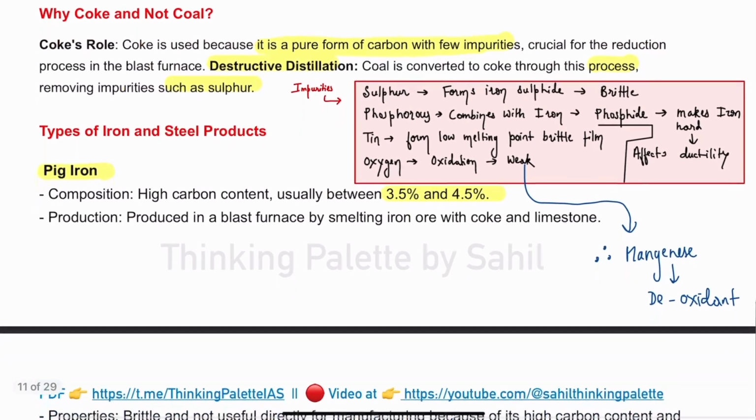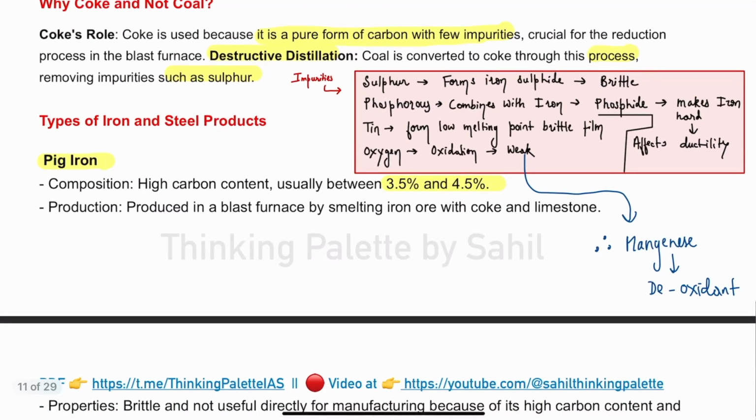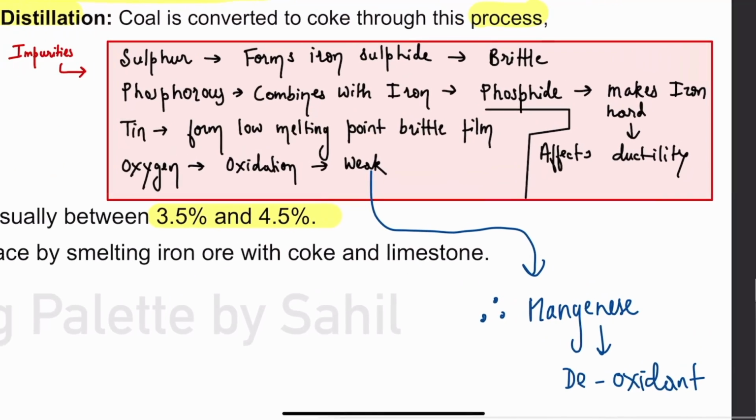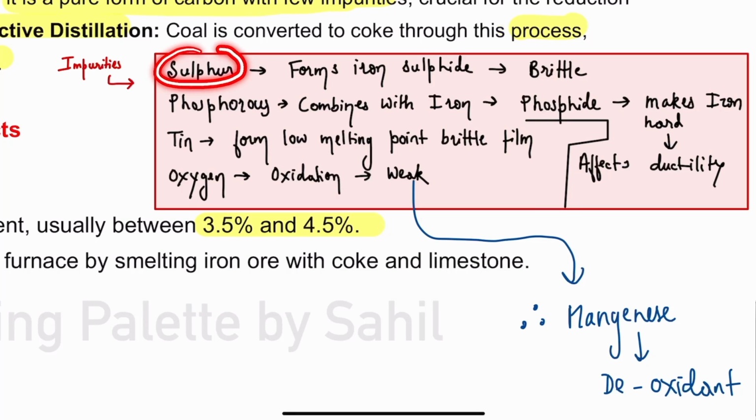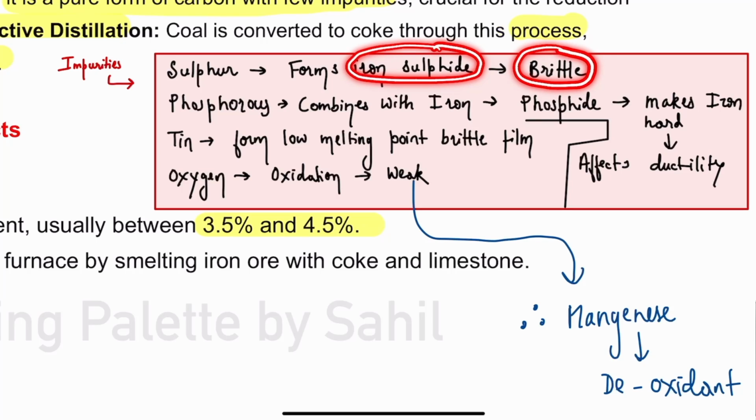Now, there are certain impurities which are found with the iron ore. Let's talk about these major impurities and the consequences if they are left in the iron ore. First, we have sulfur. If the sulfur content is high in iron ore, it forms iron sulfide, which makes iron brittle, and because of that, strength gets impacted.